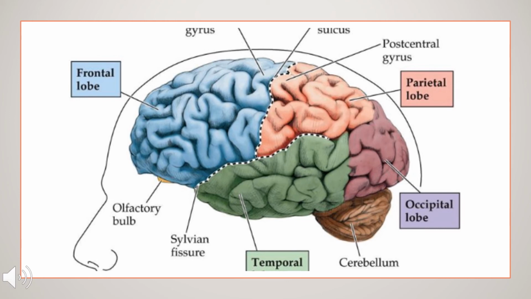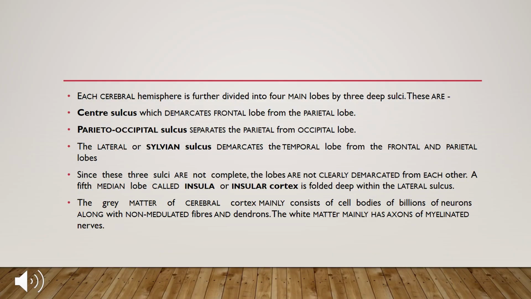So here just remember the parts of the cerebrum. You have to focus on what is gyri, what is sulcus, what are the different lobes and their names as well, like frontal lobe, parietal lobe, occipital lobe and temporal lobe. And also about the Sylvian fissure, which divides the temporal lobe from the frontal lobe and parietal lobe. That's all. So the cerebrum consists of sulci and gyri.